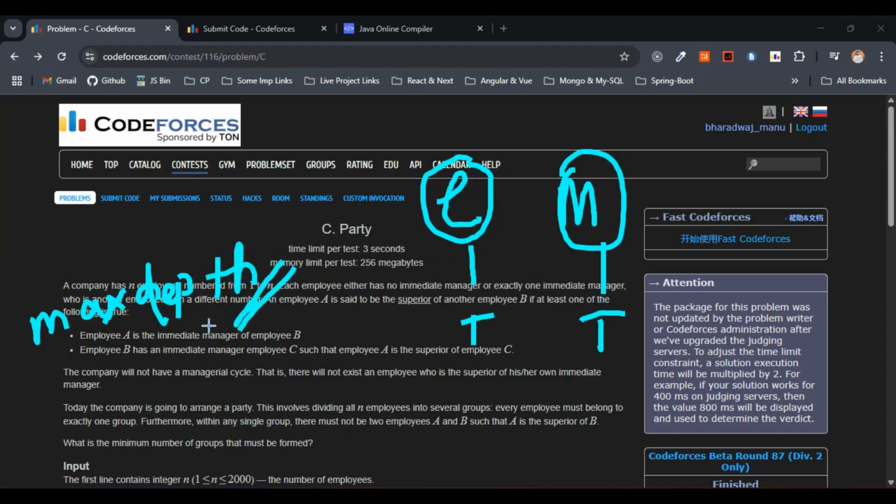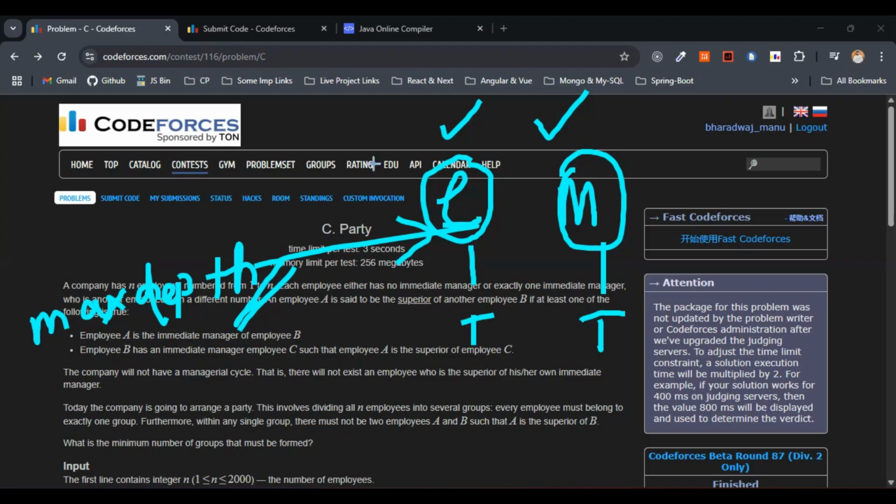We need to find the maximum depth of any employee in the management hierarchy, as every level of the tree must be separated into different groups.